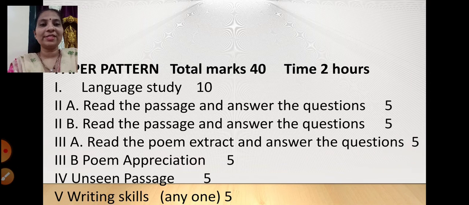And the next question is writing skills. Any one you have to do. So over here also you have to type whatever writing skills we have in the syllabus. Out of that, 2 will be asked. You have to do any one. So you have been given a choice to do any one writing skill, and you are supposed to do the typing of the writing skills over here. Fine. I hope this is clear to you, children.